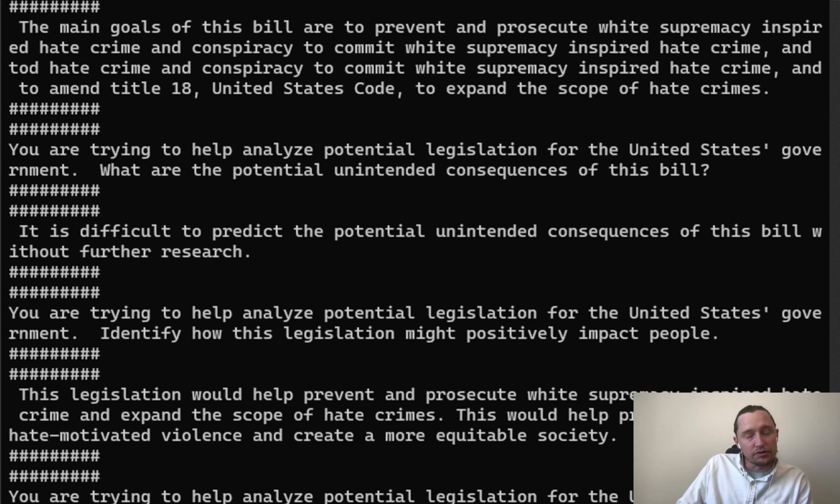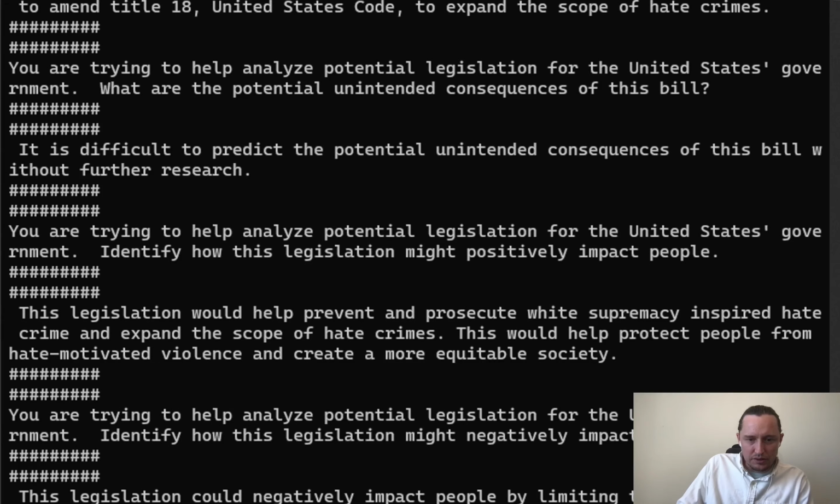How would it positively impact people? The legislation could help prevent and prosecute white supremacy-inspired hate crime and expand the scope of hate crimes. This could help protect people from hate-motivated violence and create a more equitable society. And then identify how this legislation might negatively impact people.